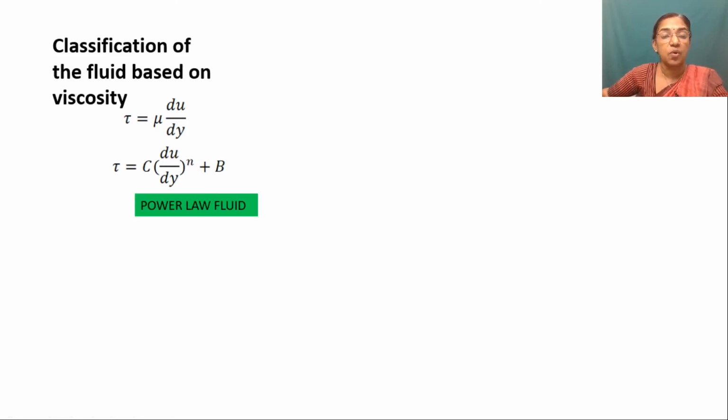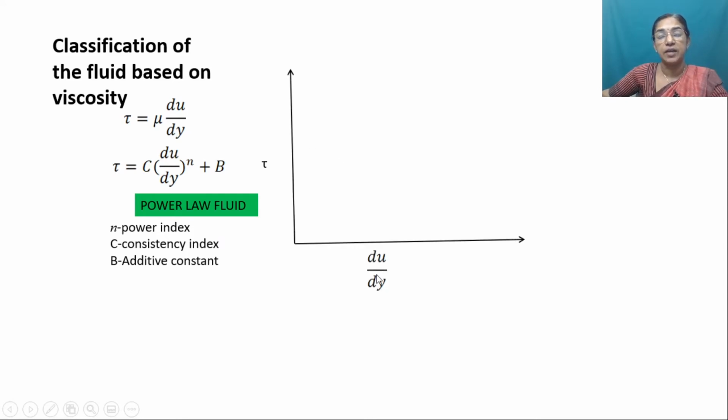Now let us define these constants. The constant n is called the power index, b is called the additive constant, and c is the consistency index. In order to represent the variation of tau and du by dy for different types of fluids, we can plot tau versus du by dy. For ideal fluid, there is no viscosity, so the relationship coincides with this axis.